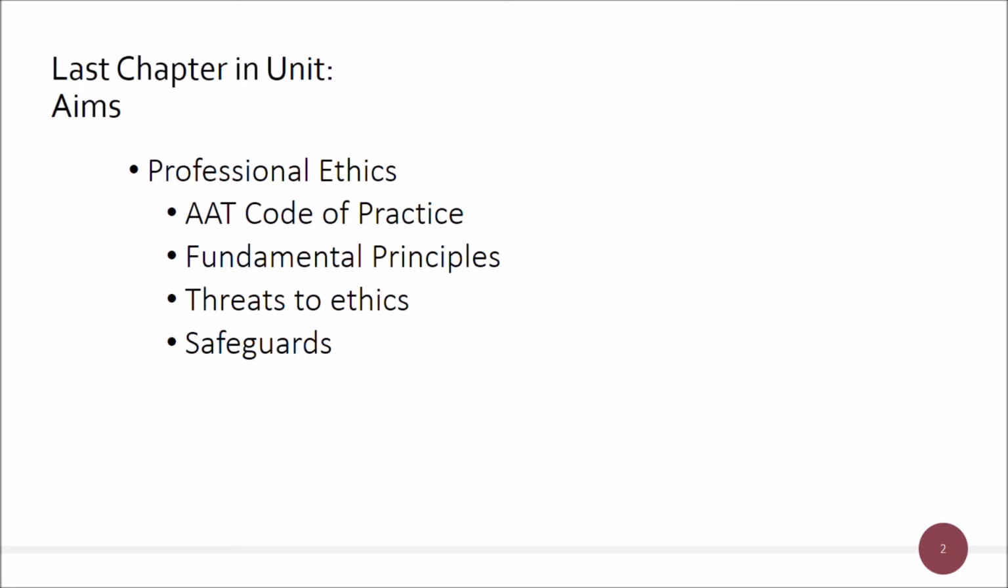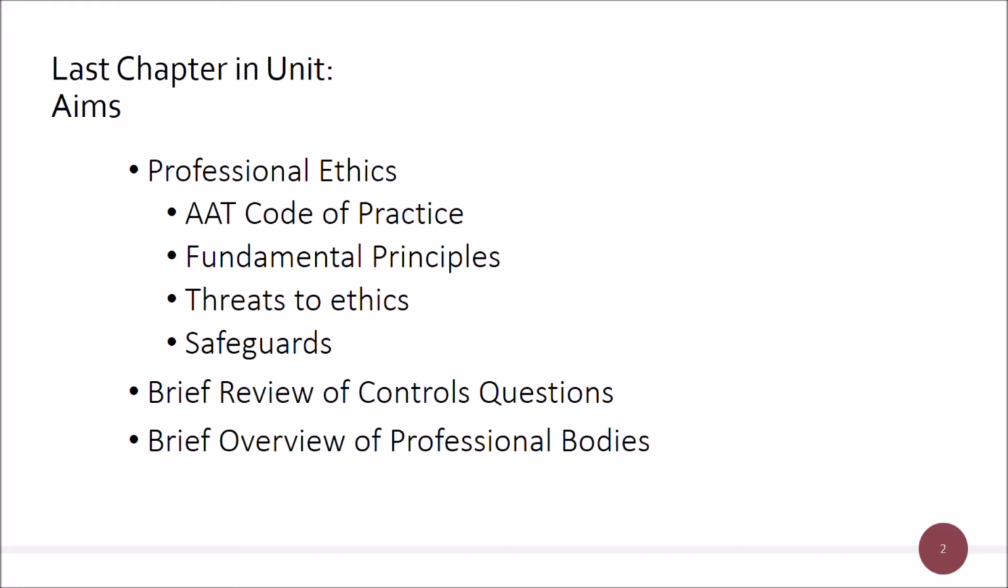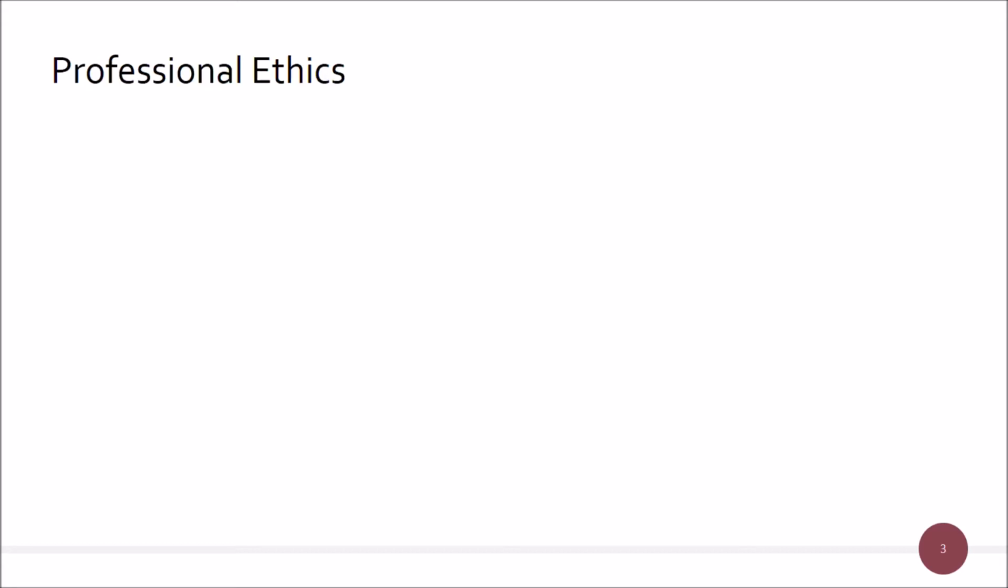When you get to the synoptic, you're going to need to look at the whole of the AAT Code of Practice and start to pull in things like money laundering and whistleblowing and what have you. So we're also then going to have a brief review of the control questions that are going to come on. Mainly this is going to be a rehash of the AAT bookkeeping controls at Level 2. And then as we're going through the professional ethics, we'll have a brief overview of the professional bodies as well. Okay, so professional ethics, let's have a look at where this has come from.